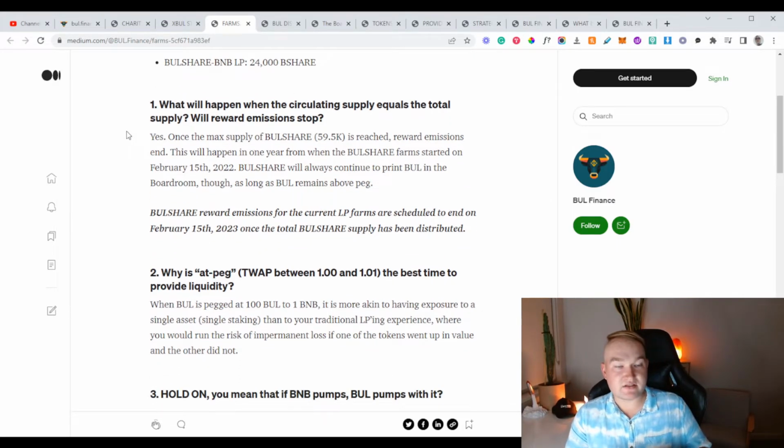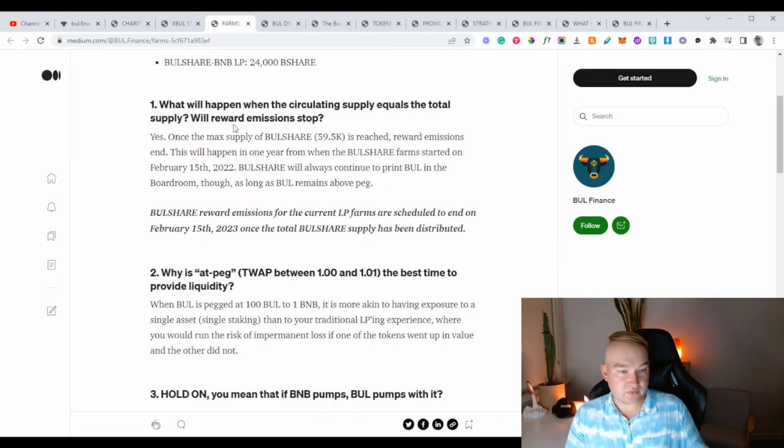So they basically said, so what will happen when the circulating supply equals the total supply? Will reward emission stop? So they've said yes, once the max supply of Bull share, so 59,500, is reached, the reward emissions end. This will happen 1 year from when the Bull share farm started on February 15th, 2022. Bull share will always continue to print Bull in the boardroom, though, as long as Bull remains above peg.